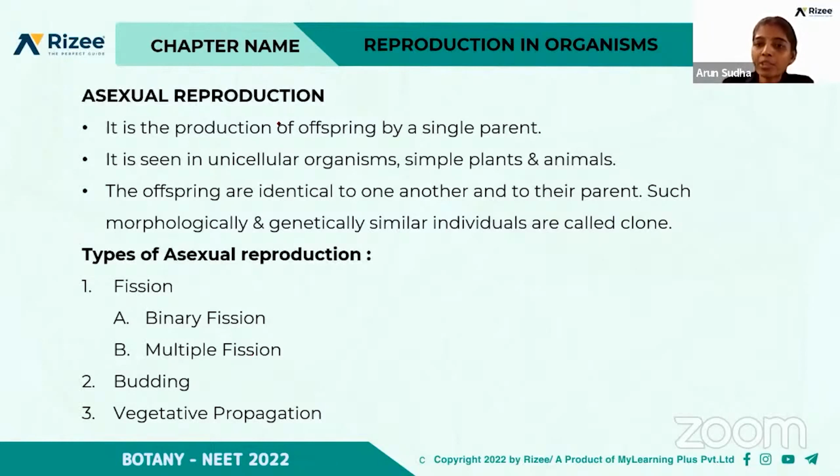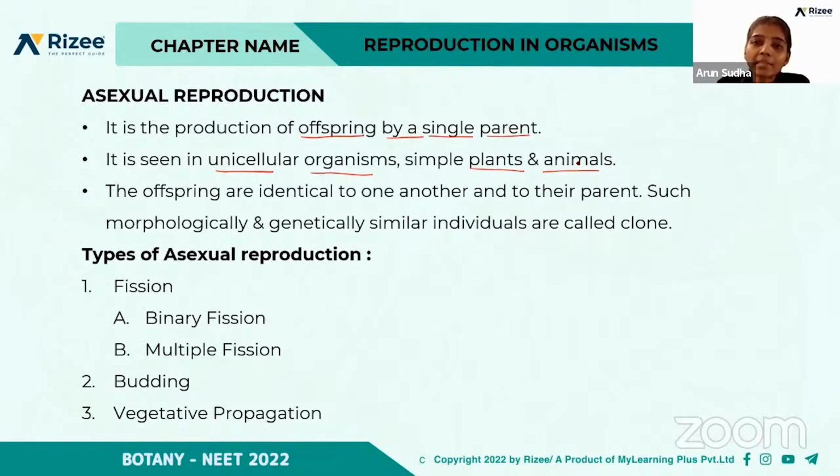Okay, so what is asexual reproduction? It is the production of offspring by a single parent. That is, only one parent is involved in asexual reproduction. And it is commonly seen in unicellular organisms, simple plants, and in some animals.